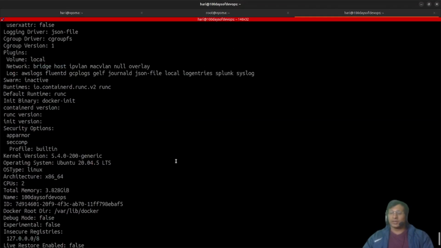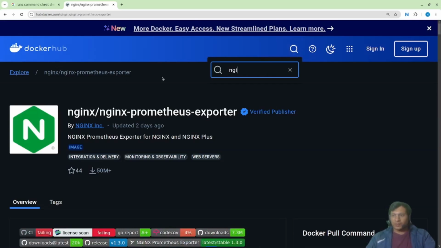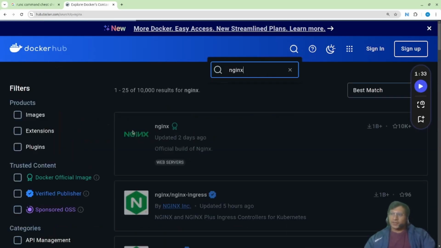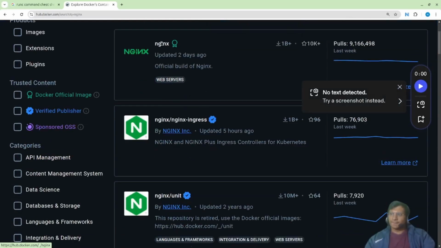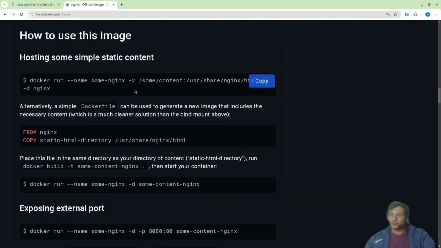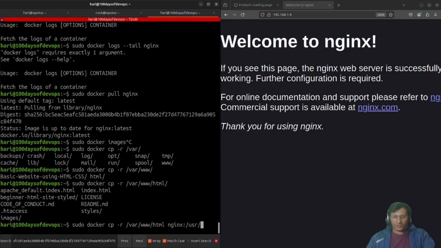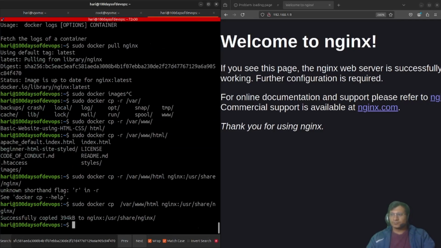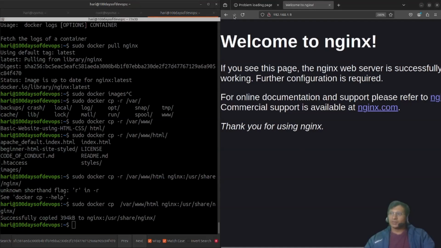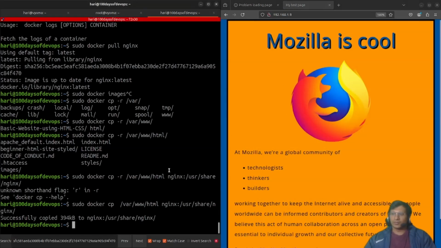Right now, one thing that is left is sudo docker. I just want to go to nginx. This is the nginx file, nginx container. There is this default location where we have to put, yes, /usr/share/nginx/html. Okay, so from where is it pulling nginx? I think there is one more. Let me just check. /usr/share. Okay, successfully copied. Let's just see if I can. Yes, it loads.